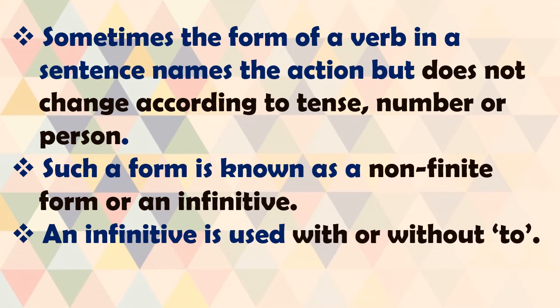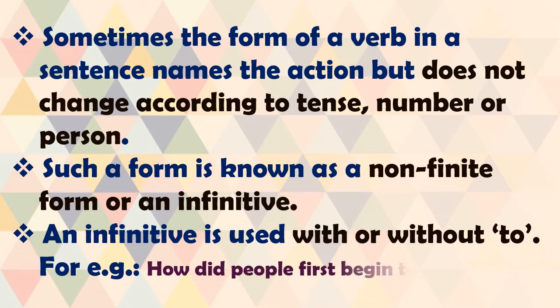An infinitive is used with or without to. For example, how did people first begin to drink tea? Now here we have used to with the verb. To spell, to drink. Her mother asked to go to bed. So sometimes we use it with to, sometimes without to. How's that? We will see.